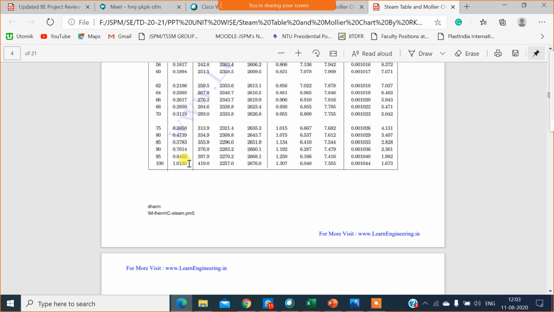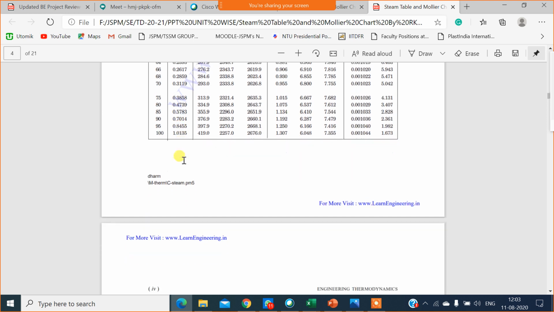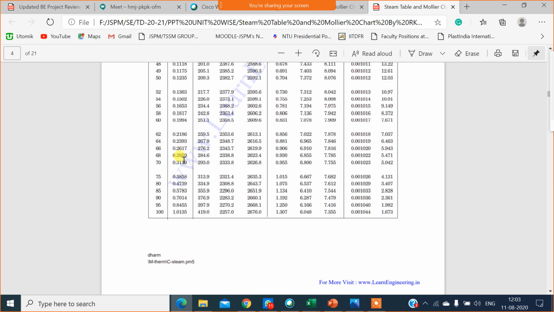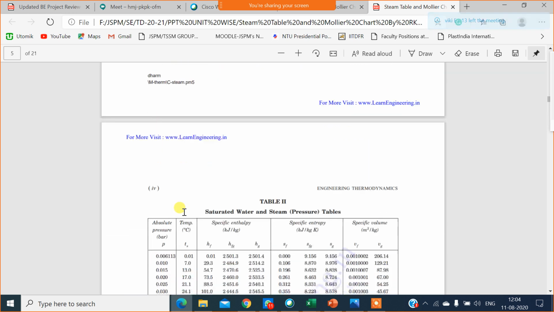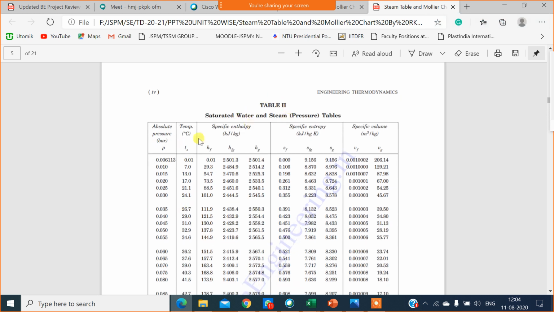If you use books of different authors, these values are slightly different because they have used different reference points to calculate these values. Water boils at 100 degrees Celsius at atmospheric pressure, and atmospheric pressure is 1.0135 bar. In R.K. Rajput, properties are given up to 100 degrees Celsius for the temperature table only. Now table 2. Table 2 corresponds to